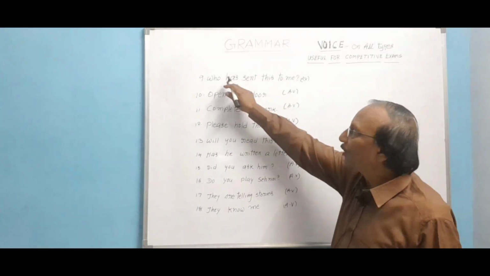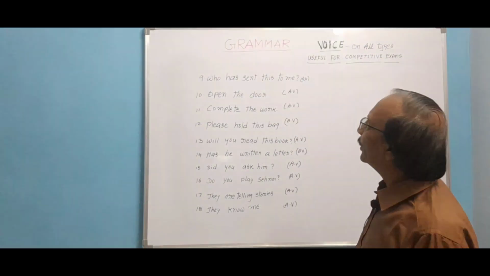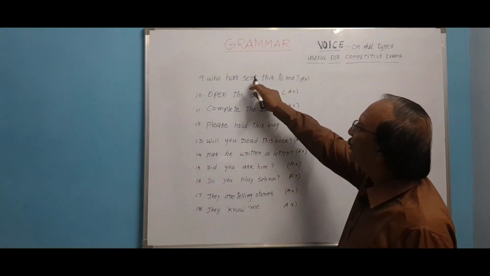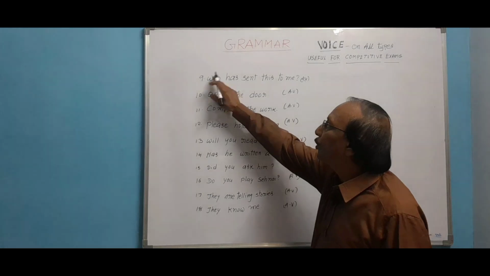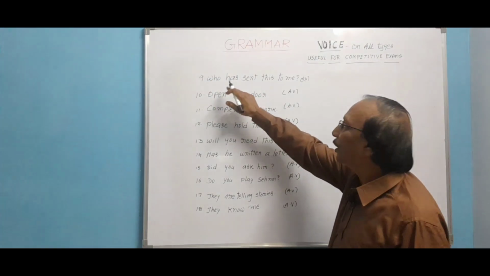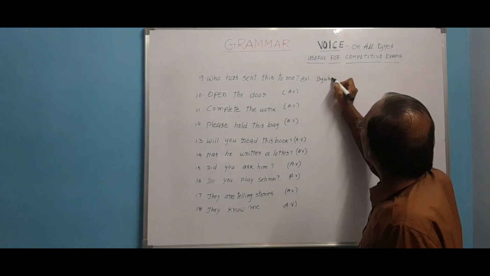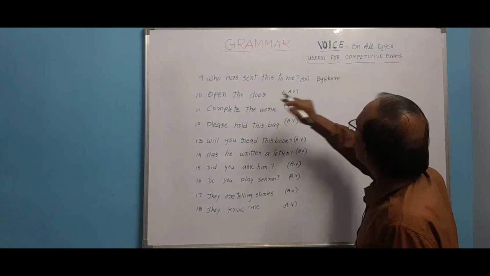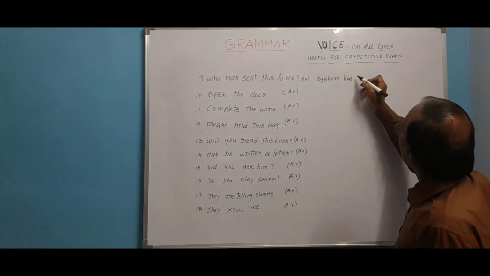Let us come to the first sentence. Who has sent this to me? In this sentence, sent is the verb, this is the object, and the subject part is a WH question. That is why, when who is there, by whom must come. By whom has this, singular, has this.